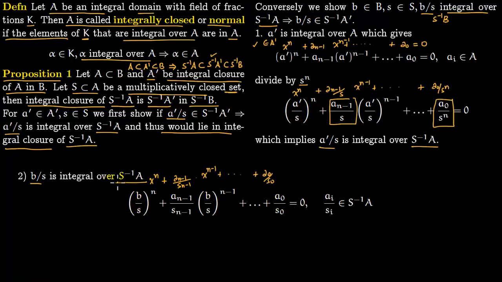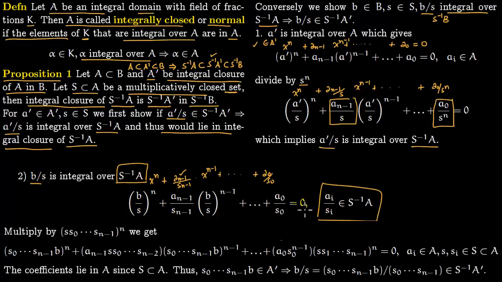Obviously, being integral over s inverse of A means the coefficients have to lie in s inverse of A, and that's precisely what we have. Each ai over si lies within s inverse of A. That is just the definition of b over s being integral over s inverse of A.